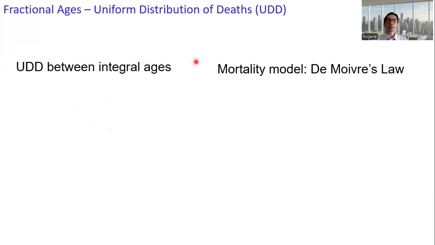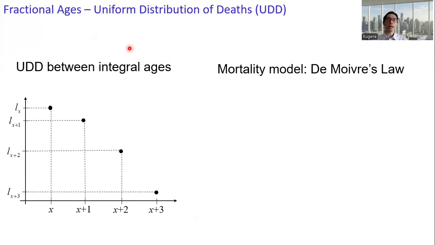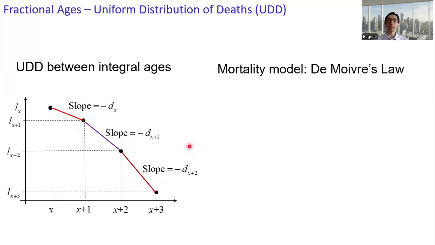All right, so let's take a look at the difference between the UDD assumption between integral ages and the De Moivre's mortality law. For the UDD assumption, at integral ages, we assume a linear function. Between age x and x plus 1, the function has a slope minus d_x. And then between age x plus 1 and x plus 2, the slope is minus d_{x+1}. The slopes are different for different integral ages.